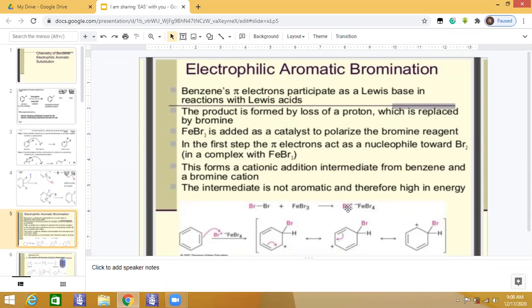So once this bromonium ion, Br plus, is formed, this bromonium ion acts as an electrophile. In step 2, the pi electrons of this aromatic ring act as a nucleophile. Now this benzene is acting like a nucleophile.